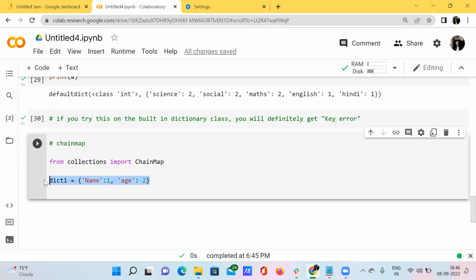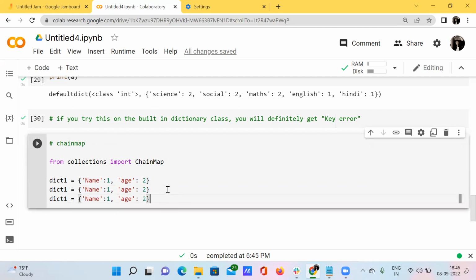I want to create so many dictionaries like this. See here, I'm just changing dictionary 2. This will be the dictionary 3. I'm also changing the elements here. Name, age, and I want to create the salary, and then location, and then height.